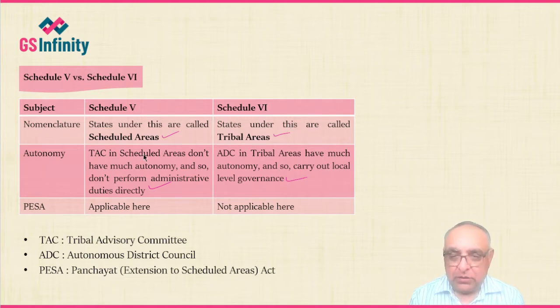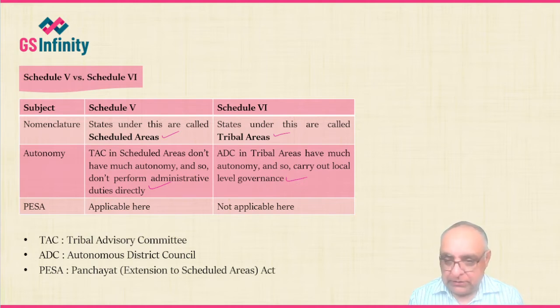Next is the Panchayat Extension to Scheduled Areas Act, which is known as PESA. As far as Schedule 5 is concerned, PESA is applicable there, and PESA is not applicable in Schedule 6 areas.